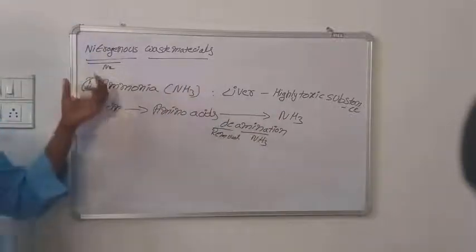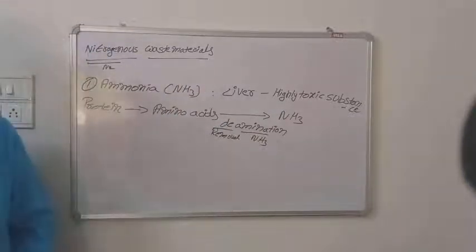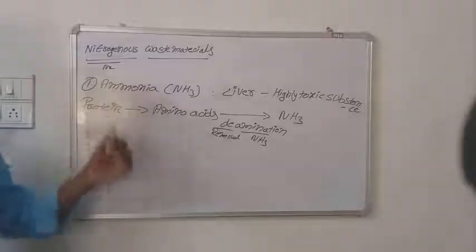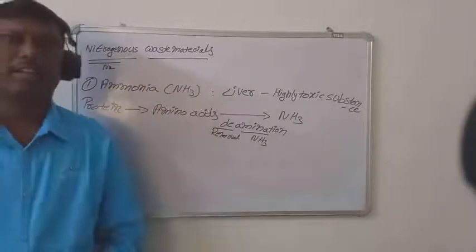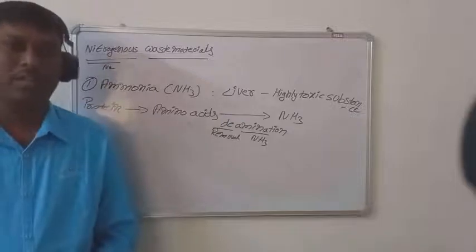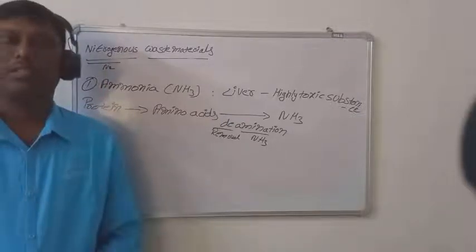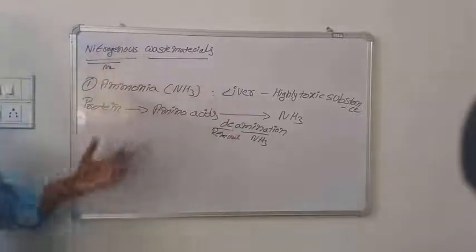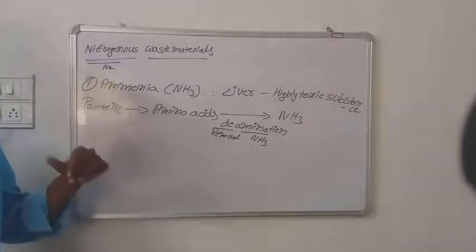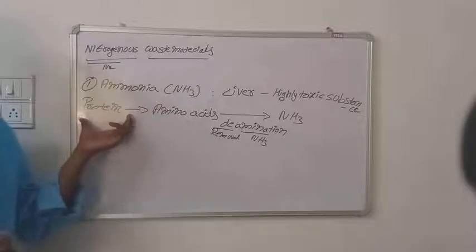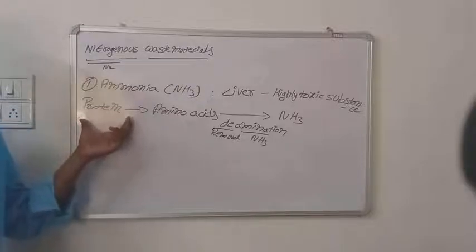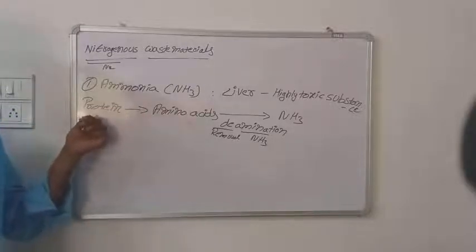So once again, one of the very important nitrogenous waste materials is ammonia. The formula of ammonia is NH3. Ammonia is produced in the liver and it is a highly toxic waste material, so our body must send it outside. First, let us discuss how ammonia is produced in our body. First, we are eating different kinds of food materials, which contain one very important nutrient called protein.